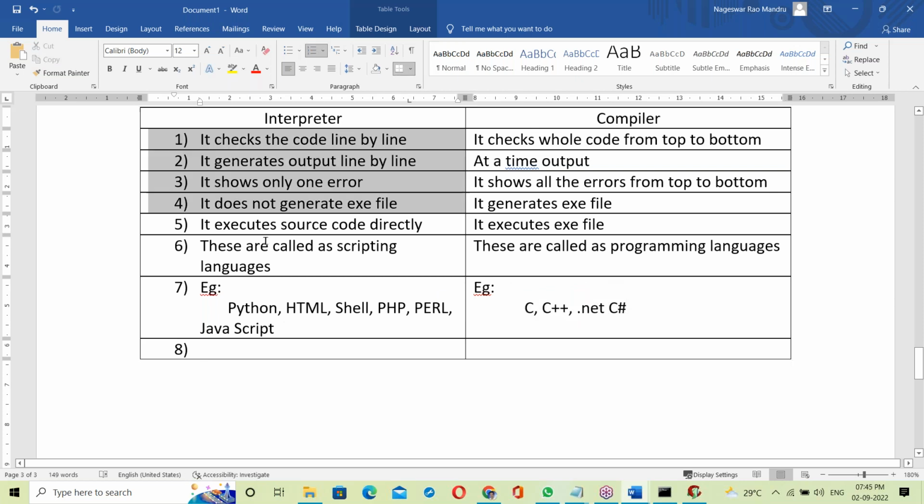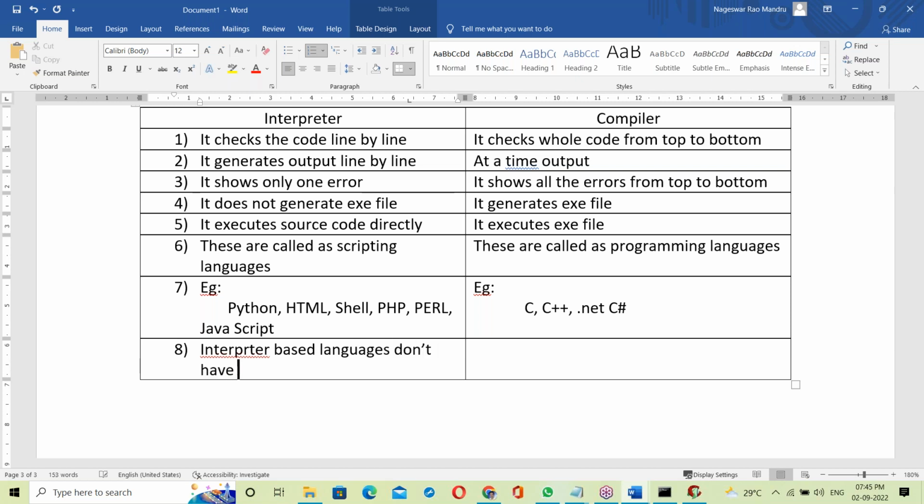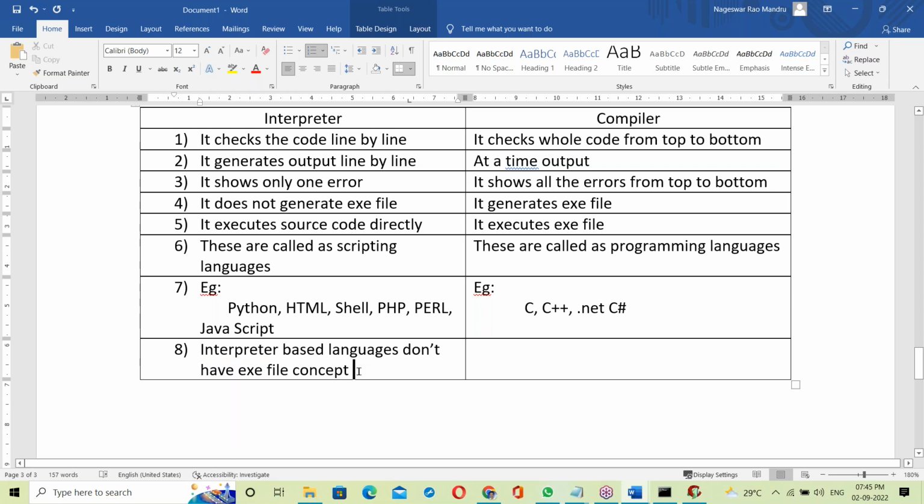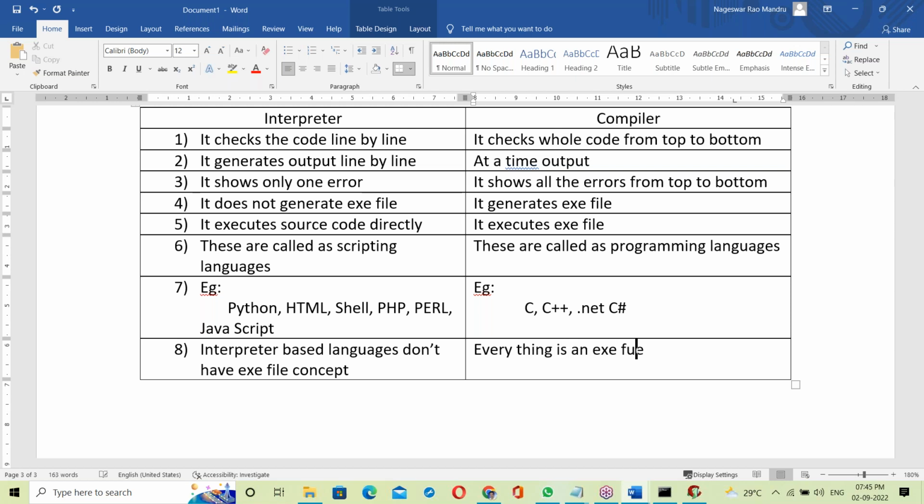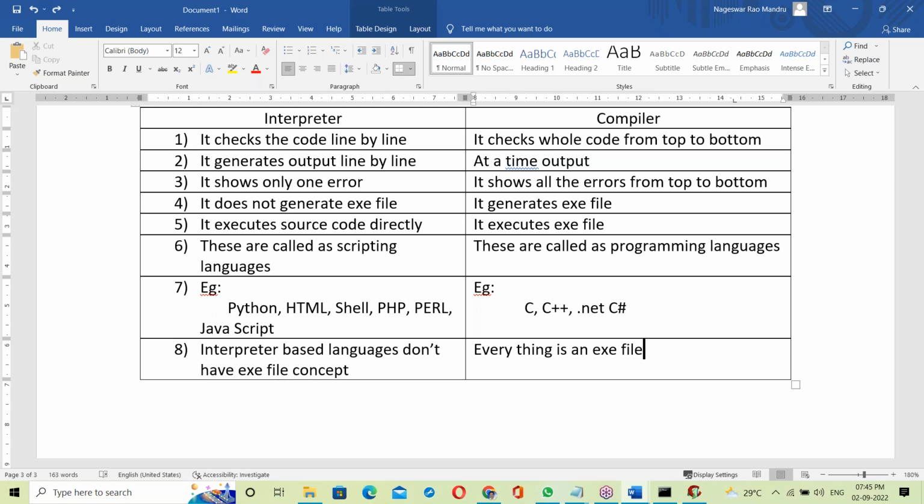See, interpreter-based languages don't have an exe file concept. But with compiler-based languages, everything is an exe file; the exe is generated and executed. So this is the difference between interpreter and compiler.